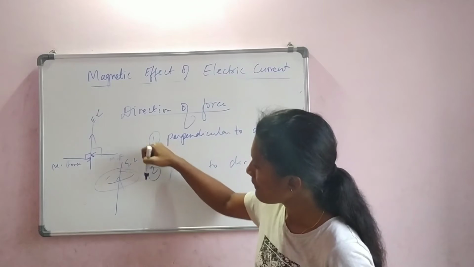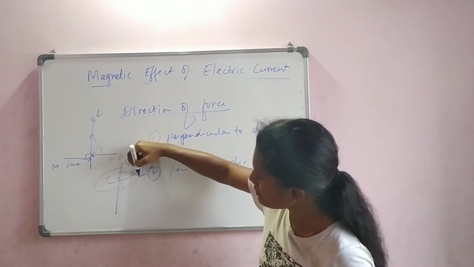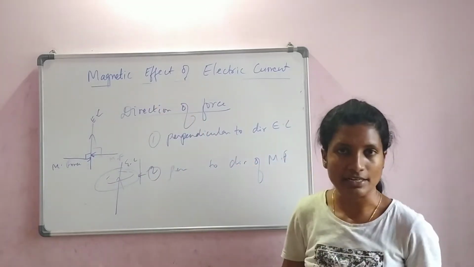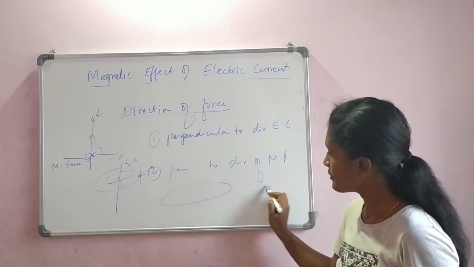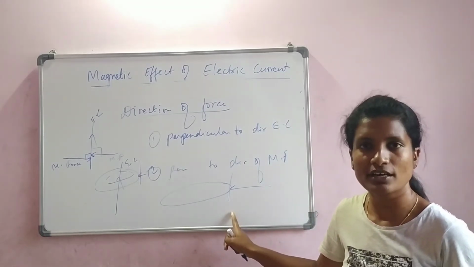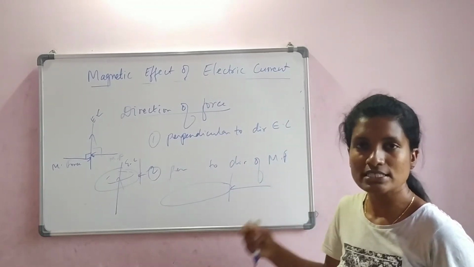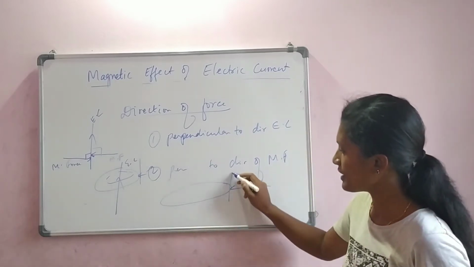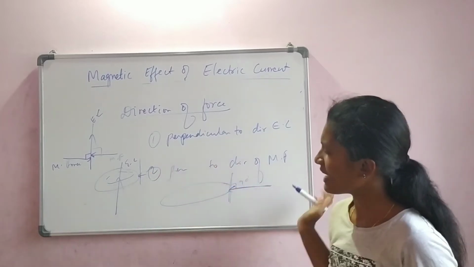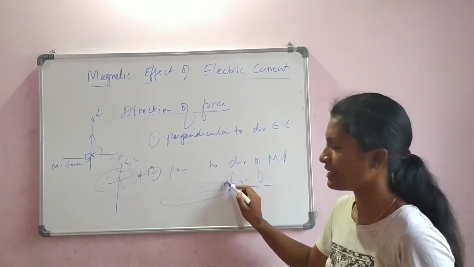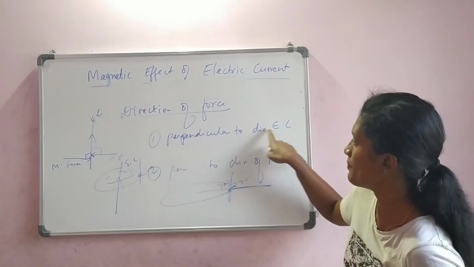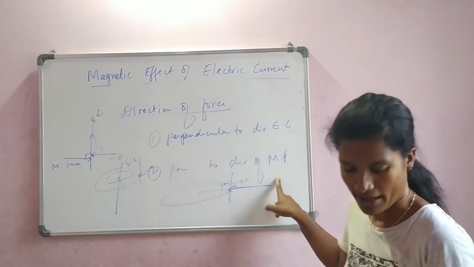Now since we have the force coming from this side, if you draw a tangent to that circle, I take only one circle and the force is coming here. Draw a tangent to that circle. Now you see, isn't it perpendicular? 90 degree. All these concepts come in geometry, right? For a tangent, the line which is coming here gives you 90 degree. Or you can take from that side as well, it gives you 90 degree. So two things to be observed. The direction of the force will be perpendicular to the electric current as well as the magnetic field.